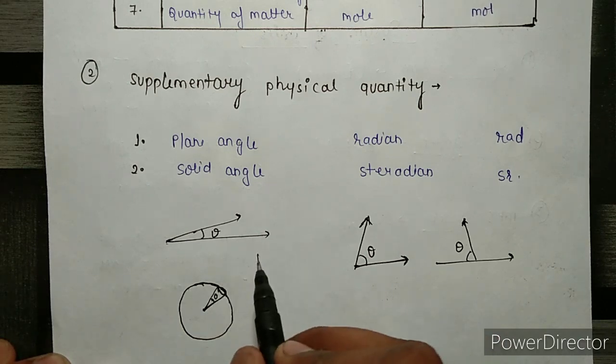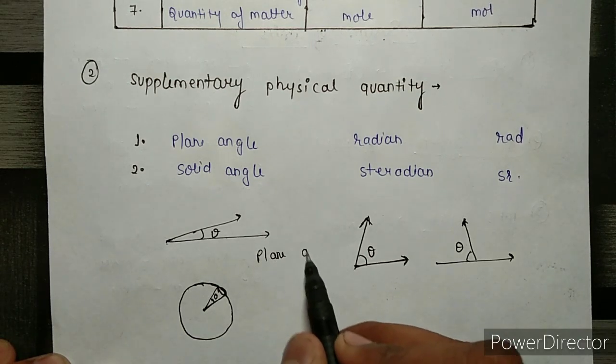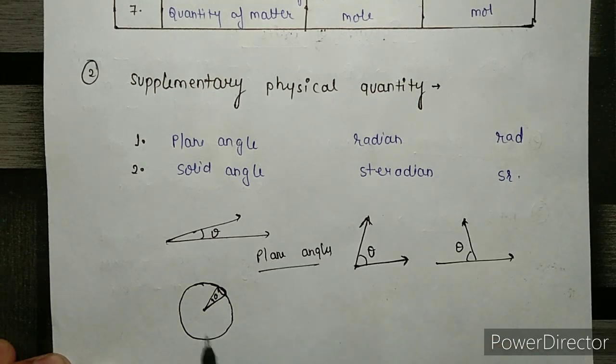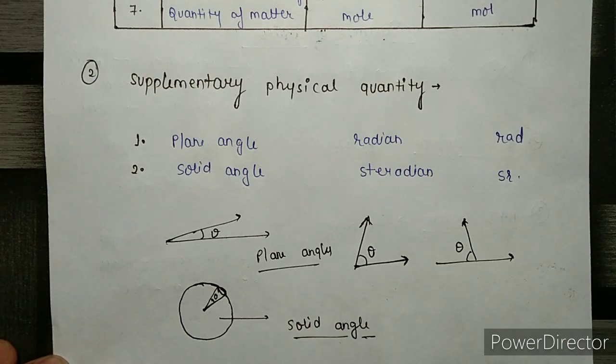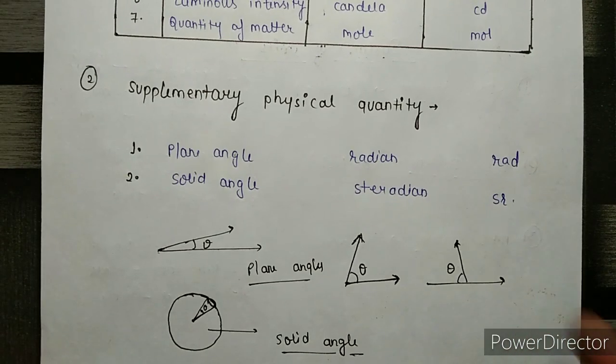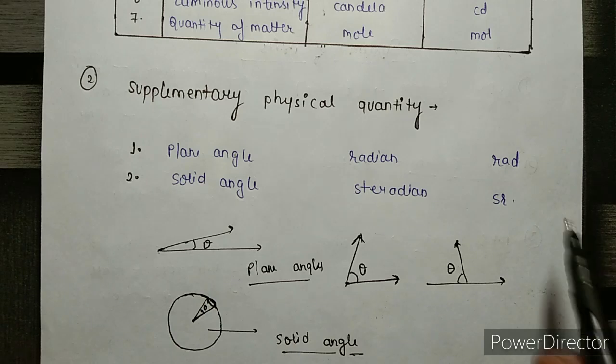These are the plane angles and this is the solid angle. Solid angle means when you measure the angle in solid objects like this. So these are the solid angles, which are measured in steradian and denoted by sr.